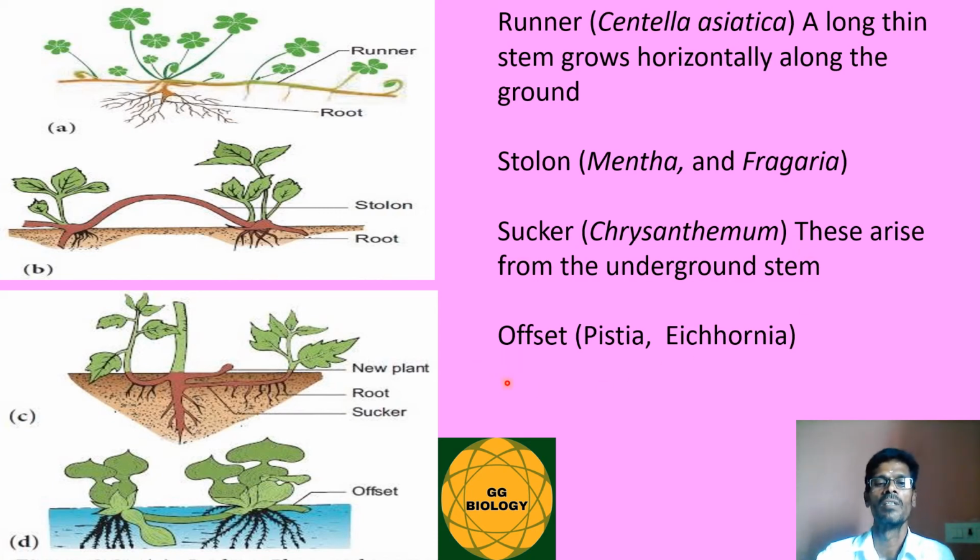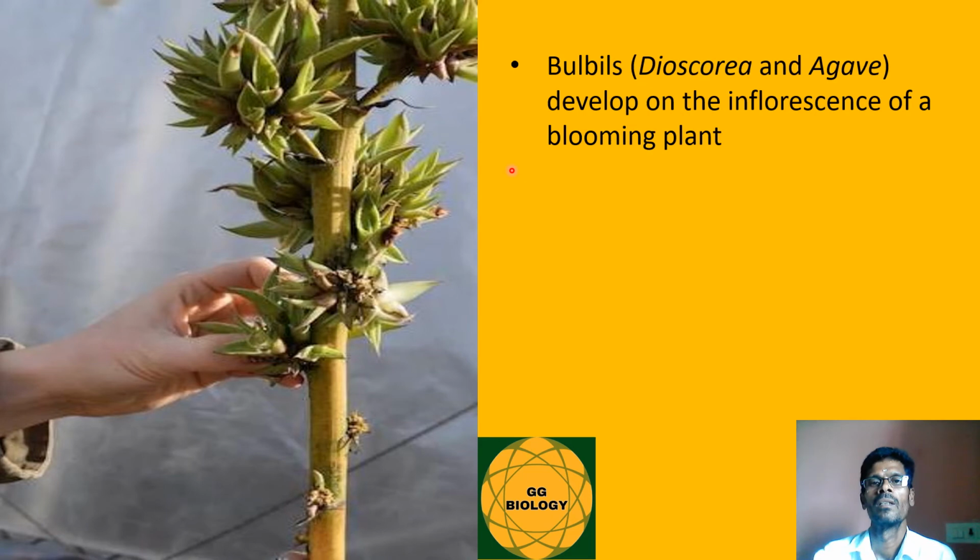And in the case of Pistia and Eichhornia, it is said to be offset. The stems of these water plants are usually called offset. So the next is bulbils. Bulbils develop on the inflorescence of a flowering plant, as in the case of Dioscorea and Agave.